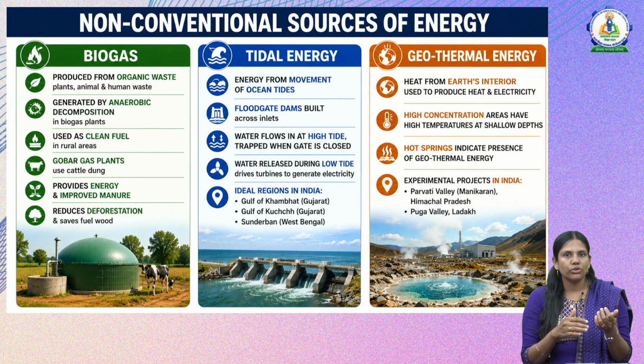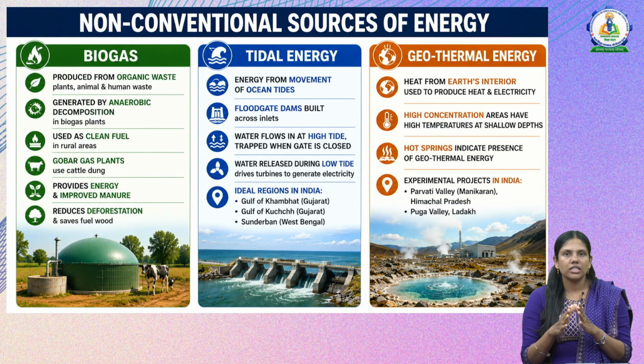It is also used as a clean fuel, mostly in villages or rural areas. We can see gobar gas, where cattle dung is used to produce the gas, and it has multiple applications. One is for energy and also for manure, and it reduces deforestation and saves the fuel wood which we would otherwise use.